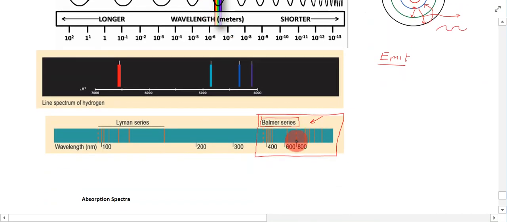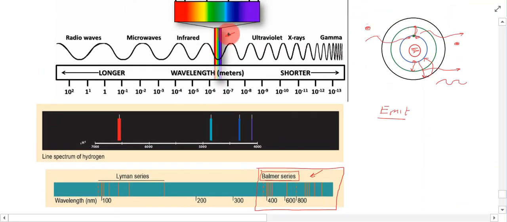Now, not only that, but atoms can also give off wavelengths of light that relate to the ultraviolet region. If we have a look here, just above the visible light spectrum, you have this ultraviolet spectrum. And within this spectrum we can see that the wavelength, the distance between, let's say, here and here, is shorter than it is within the visible spectrum.